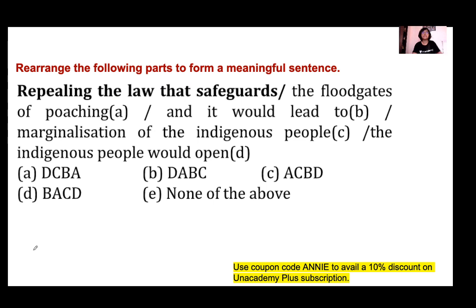Next question. This is a sentence rearrangement question. Okay, can you give me your mobile phone? Just give me a moment. The battery of my mobile phone has got discharged, so I have to use another device to see your comments. The laptop.